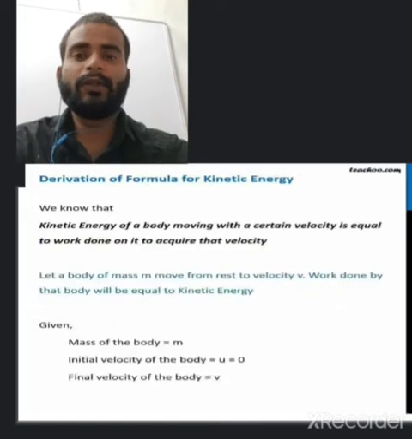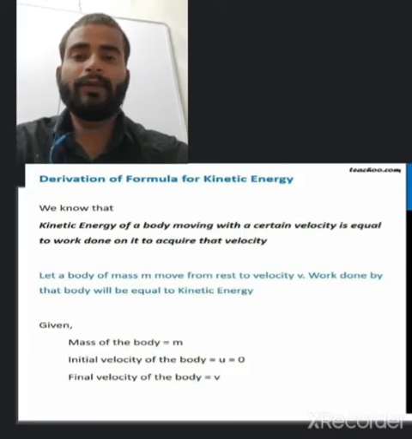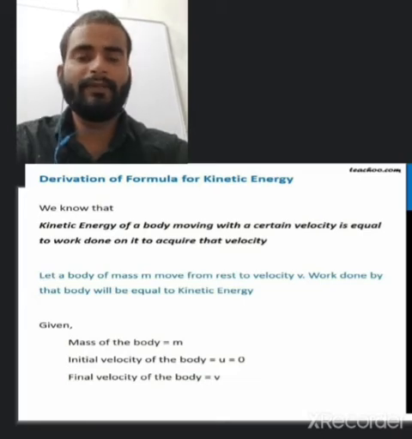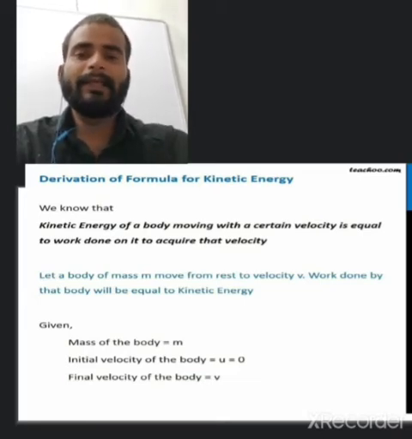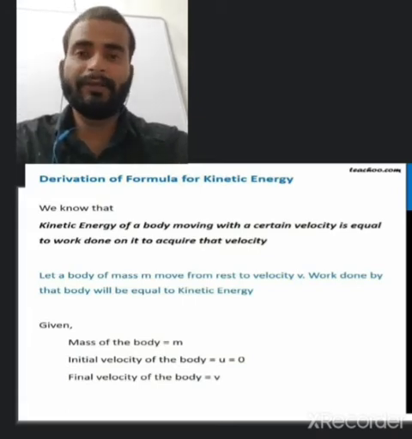First, the derivation of the formula for kinetic energy.